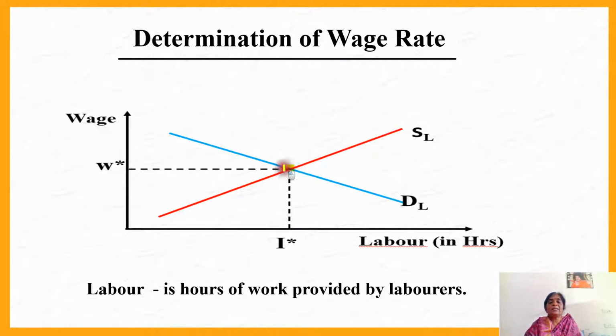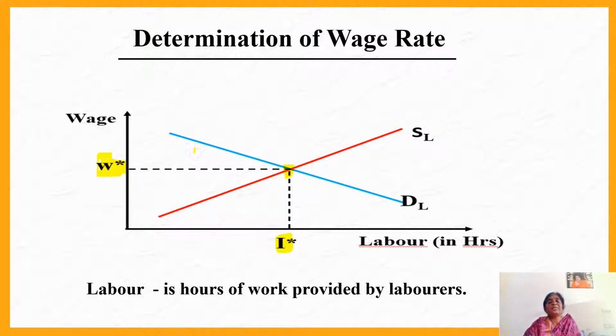At this equilibrium point, wage is determined. The equilibrium wage or the wage rate is determined, and this is the equilibrium labor hours. This is the equilibrium wage. Therefore, you now know how to determine wage rate with the help of the diagram.